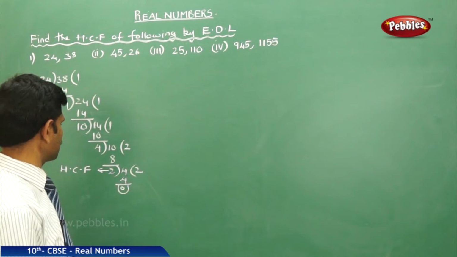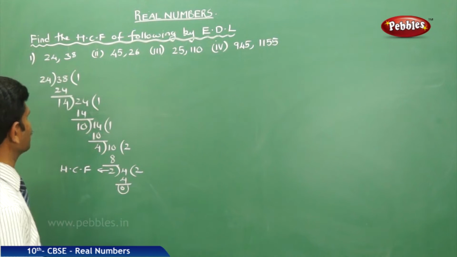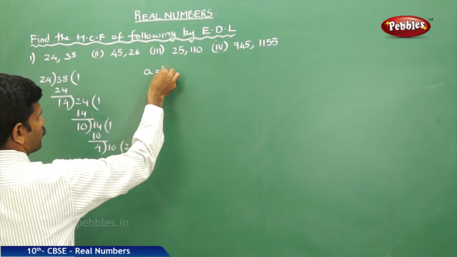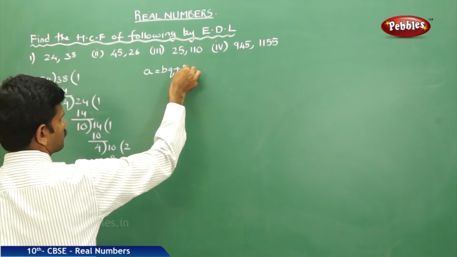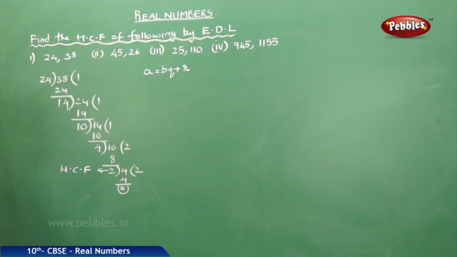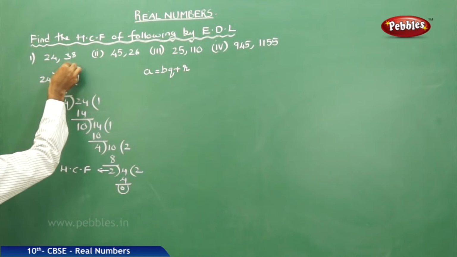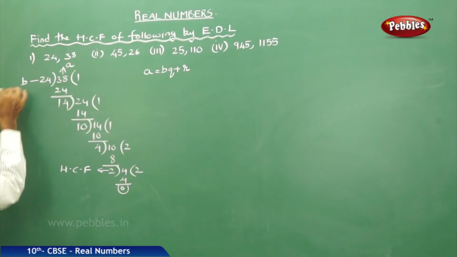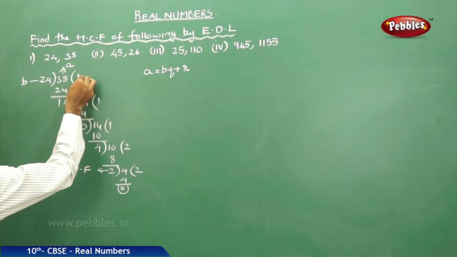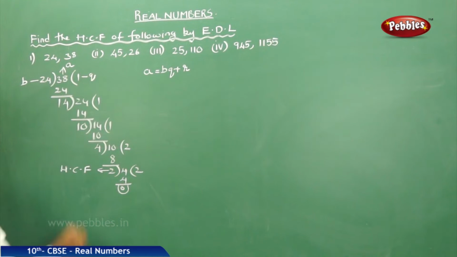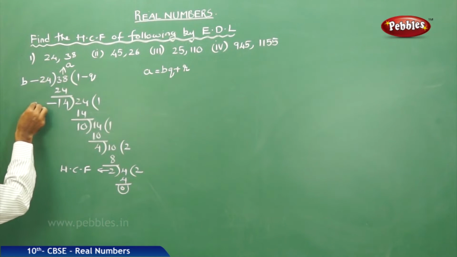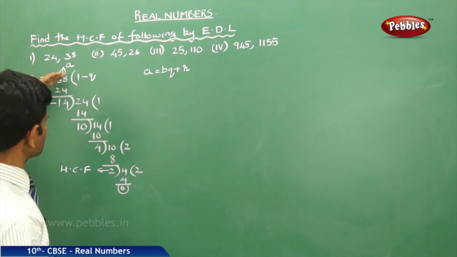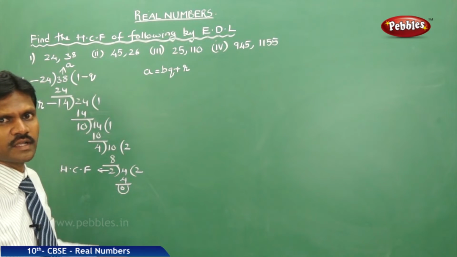With the help of this, now how to do it? Let us see. You know, a is equal to bq plus r. Now let us identify the positions: this is a, b, quotient, and this is the remainder. Follow these steps continuously.